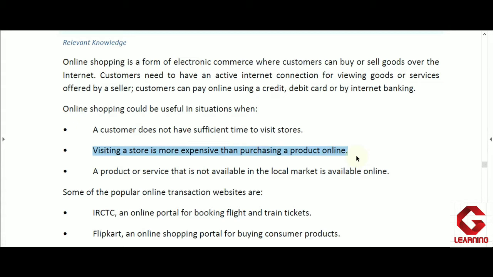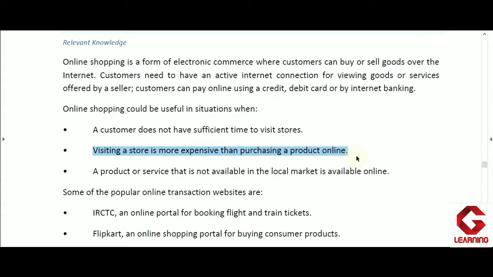So in this way we are spending some money, we are spending our time also. But in the case of an online shopping store, we will not have to go anywhere from our home or from our workplace. We are able to do shopping. So that's why online shopping is not as expensive as it is when we are visiting the local market.